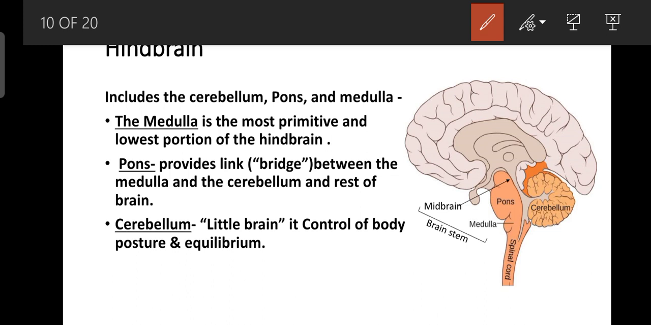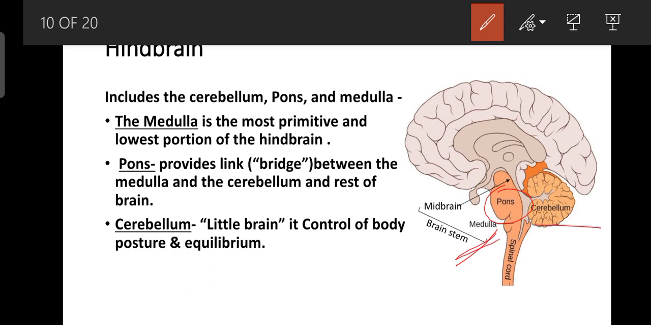First, the medulla. Medulla is the most primitive and lowest portion of the hindbrain. As you see in this picture, this is the medulla. And what is the pons? Pons provides a link or bridge between the medulla and the cerebellum. This is the cerebellum, this is the medulla, and this is the pons. So it acts as a bridge or link. It interconnects the medulla with the cerebellum and the rest of the brain. It acts as a connector.